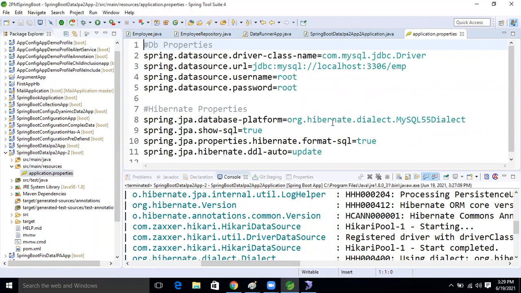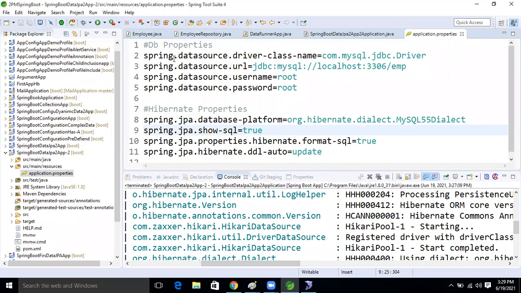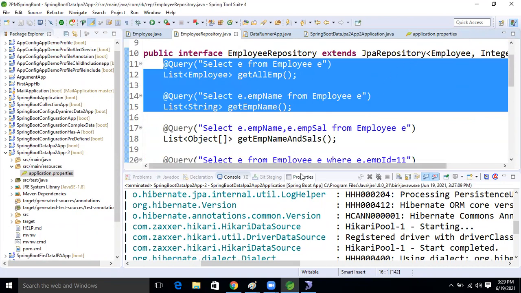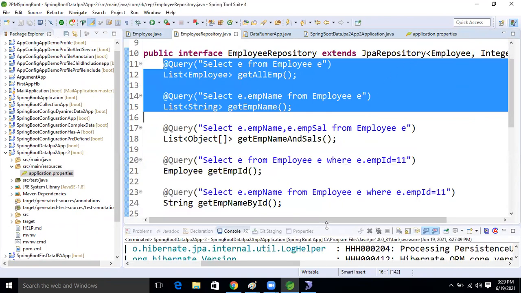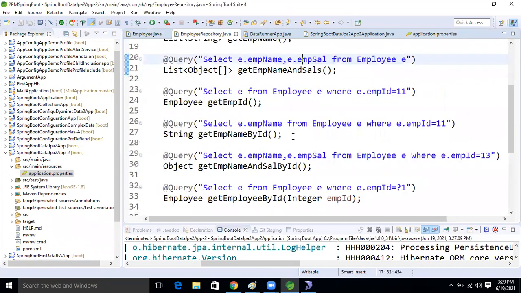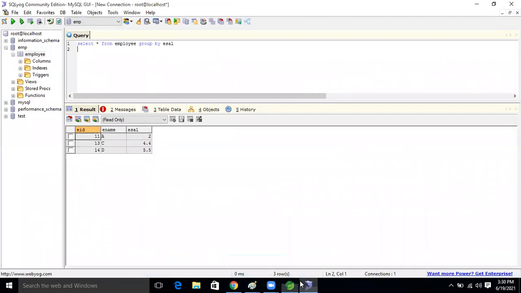Here we are using MySQL. If we change to Oracle, then this query, the same query without any changes, can we perform the operation or not, guys? Then we can say these queries are database independent or not, guys?